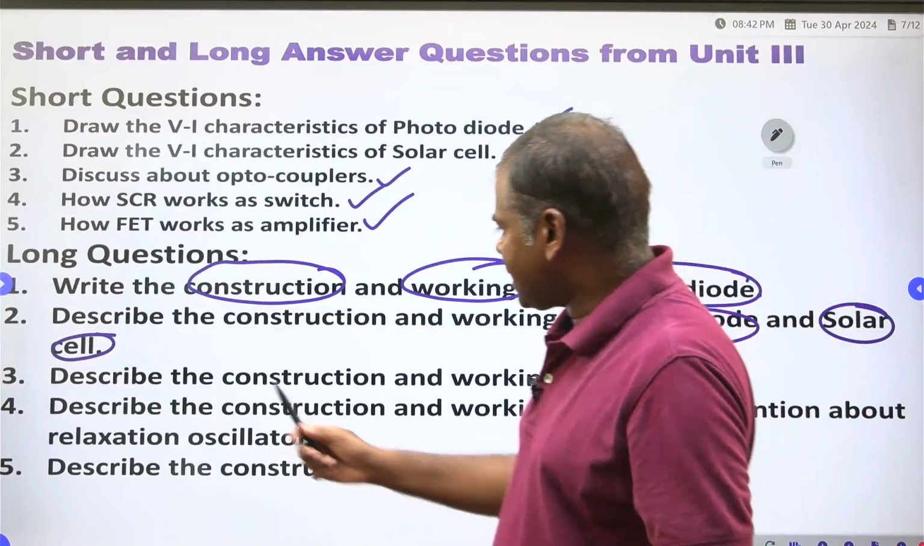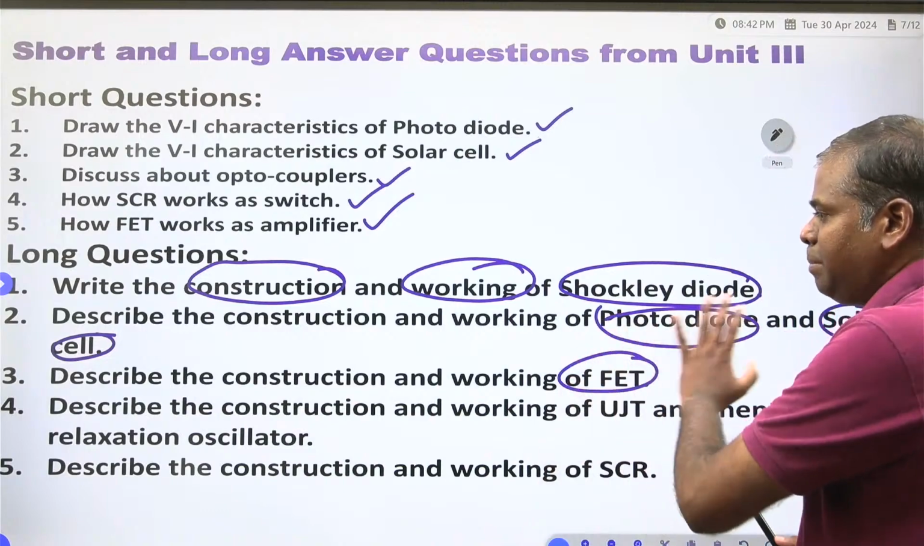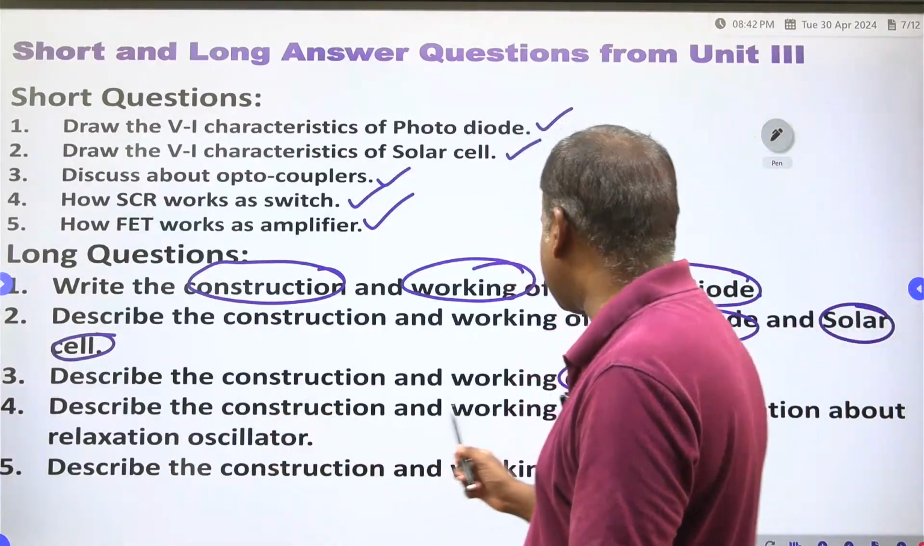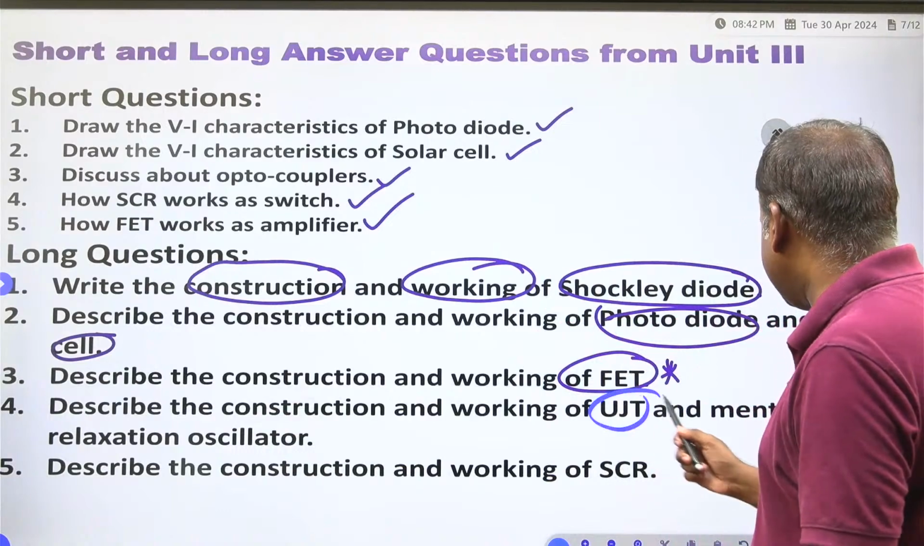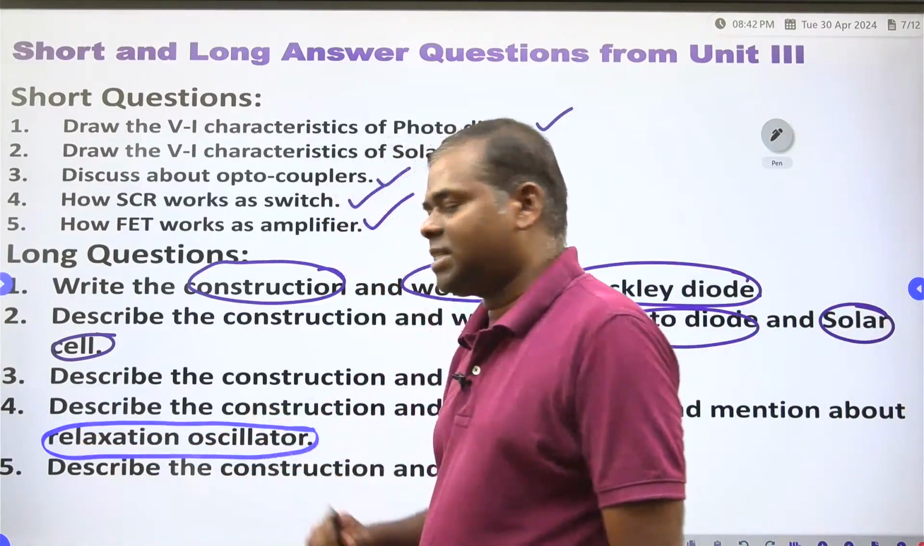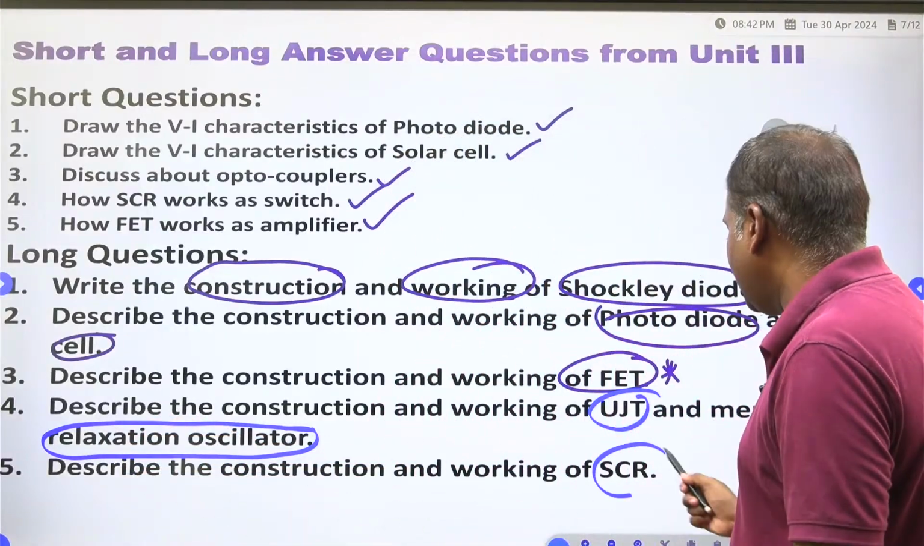Clear? Next, describe the construction and working of a FET. This is very, very important. Right? FET. Next, describe the construction and working of a UJT and mention its application. What is its application? Relaxation oscillator. The fifth one is to describe the construction and working of SCR.